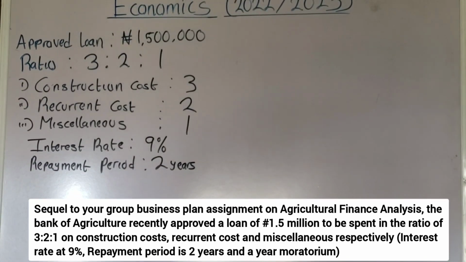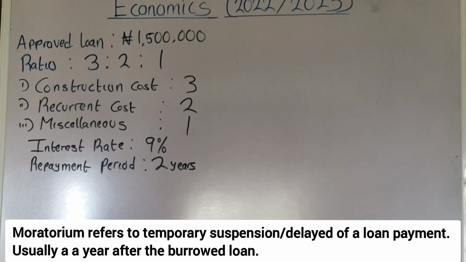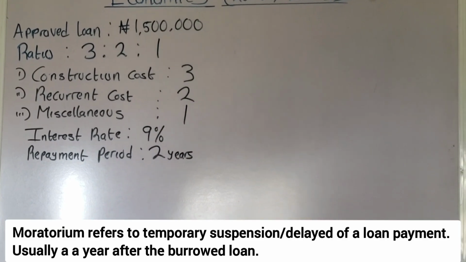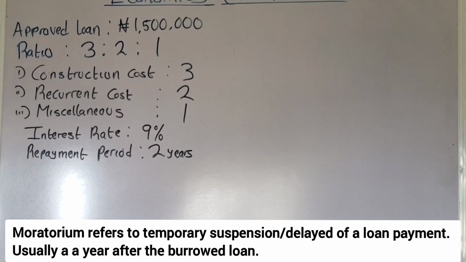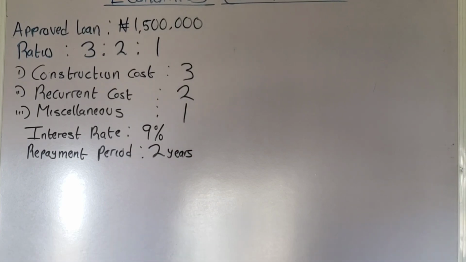Let me explain what is meant by moratorium. You understand? Moratorium means temporary suspension or delay of the loan payment. In this time, the borrower is not expected to pay any credit. And this time is usually a year after the loan has been approved. Do you understand? So that is what I mean by moratorium. Though he might pay some part of the money during that year, there is no necessity that he must pay. Are you paying attention?